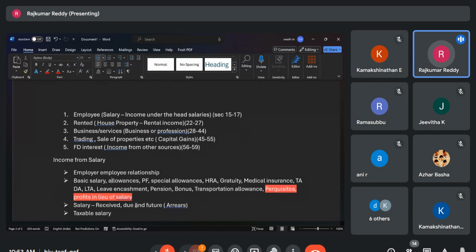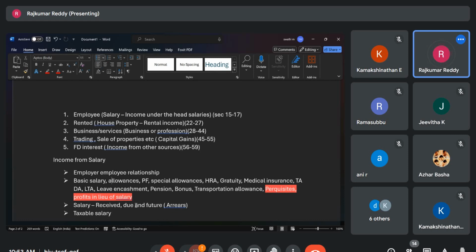Earlier, a lot of people used to take advantage of this provision and put a lot of amount in the PF. So the government has put a provision. If your annual contribution to PF is more than 2.5 lakhs, then that additional amount, and the interest earned on that additional contribution, is also treated as salary. So that's why point E is written here. All these things put together will become your gross salary.